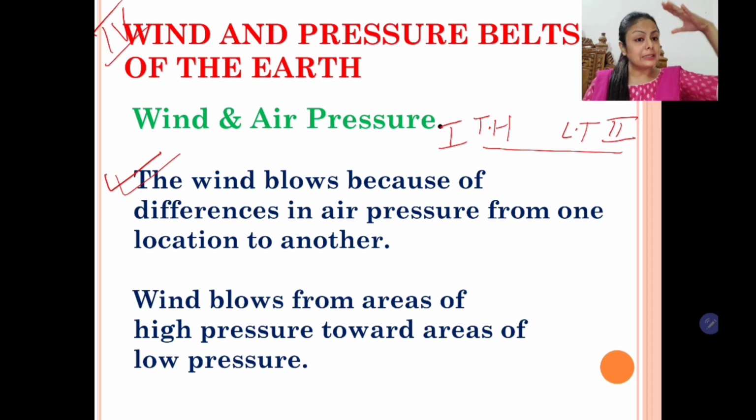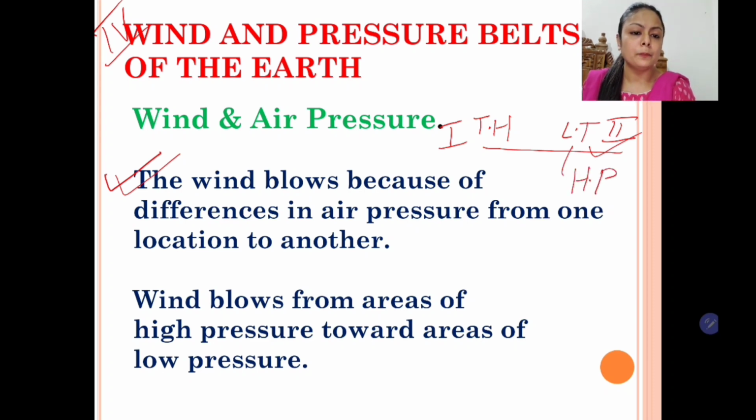So the air which exerts pressure, if the air starts rising up when it is warm, then definitely the pressure will reduce. Whereas in place 2, where the temperature is low, the air will contract and will put more pressure. So the low temperature area will have high pressure, whereas the high temperature region will have low pressure. So children, I hope you have understood how due to difference in temperature, the pressure conditions also vary.